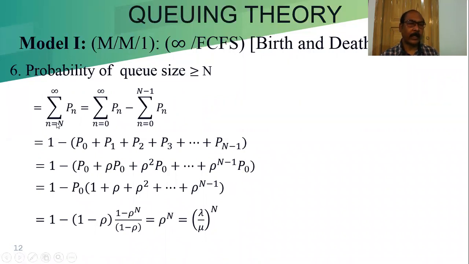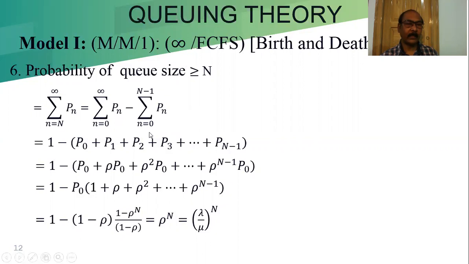We are taking n equal to capital N to infinity. That means greater than N. For a particular number, we are taking from that to infinity. So n equal to capital N to infinity Pn. We can write in this form: n equal to 0 to infinity Pn minus n equal to 0 to N minus 1 Pn. Whatever we are included here, how much we are included? 0 to N minus 1 we are included here. That's why that part we are subtracting. So this part, n equal to 0 to infinity Pn, total probability is 1. That's why this is 1.